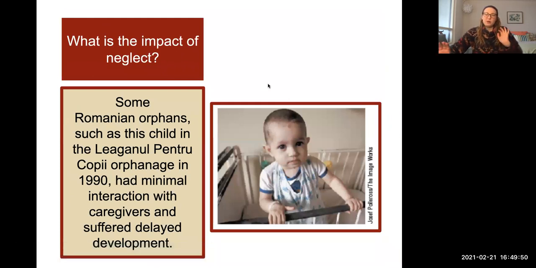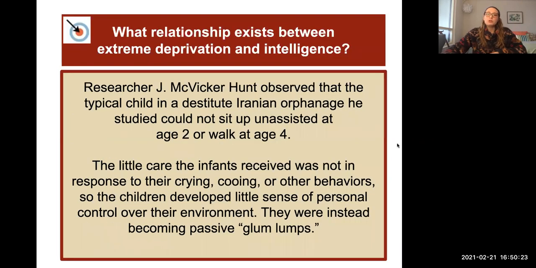All right, so looking at the bad side of environmental influences here, what is the impact of neglect? What can that do? So we have seen that some Romanian orphans, like this adorable little child here, I'm sorry, I cannot even pronounce this orphanage name here, in 1990 had minimal interaction with caregivers and then unfortunately suffered delayed development. So they were not on track developmentally with what other children their age should be. So what do we see about that kind of extreme deprivation in intelligence?